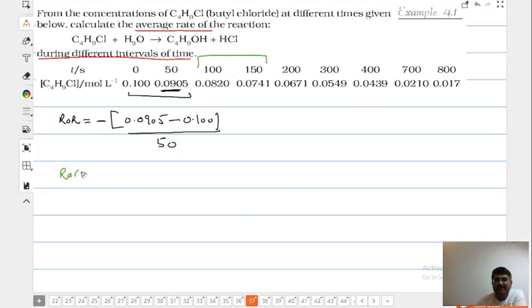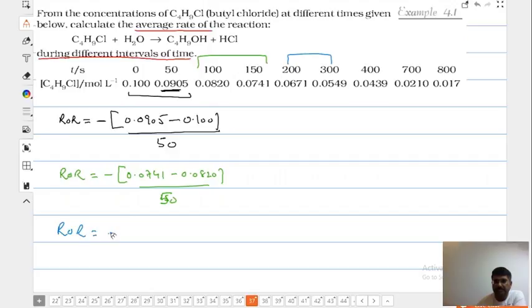Keep on watching. Use the calculator when I ask. This is final minus 0.0741. Let me write it properly so that no mistake happens when you solve. 0.0741 minus 0.0820 divided by how much, beta? 50. You understand how it became 50? 100 minus. Now let us calculate the rate of reaction for this and this.